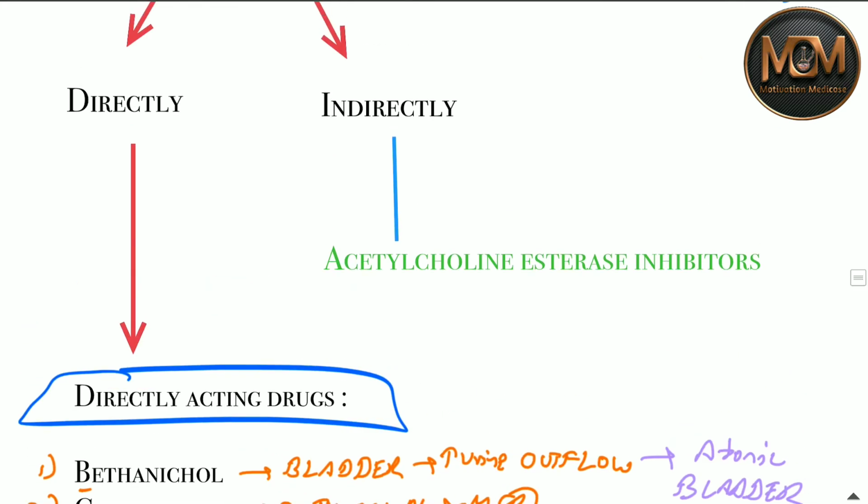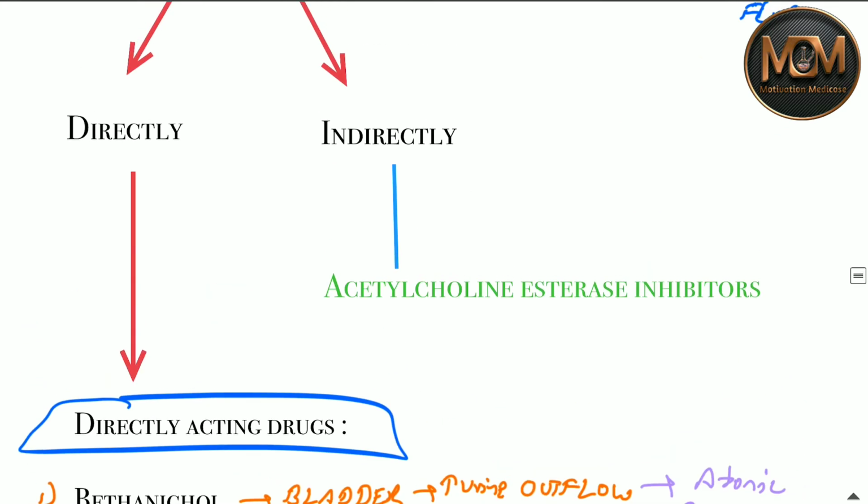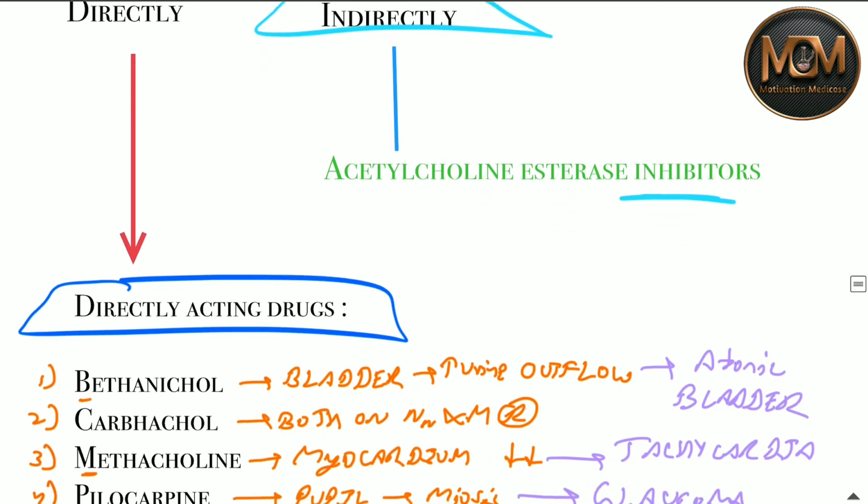Now let's talk about the indirectly acting drugs. These basically inhibit the acetylcholine esterase enzyme. As I have told you, this enzyme is the one which breaks down acetylcholine in the synapse. So when we inhibit this enzyme, the acetylcholine level will increase. That's why we call it indirect: it is not working directly, it is indirectly increasing the acetylcholine.